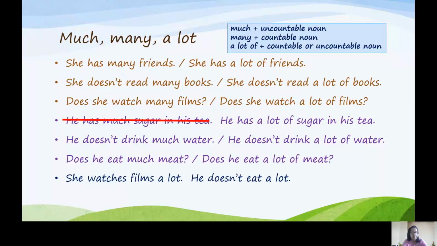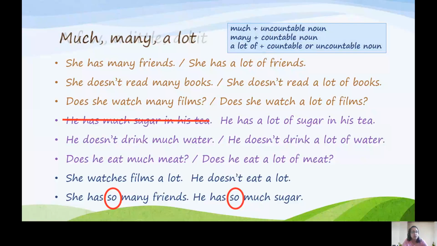Notice in these sentences, she watches films a lot. He doesn't eat a lot. We can use a lot without of if we don't follow it with a noun. She has so many friends. He has so much sugar. We can use so with many or much to show there's a bigger difference in amount.